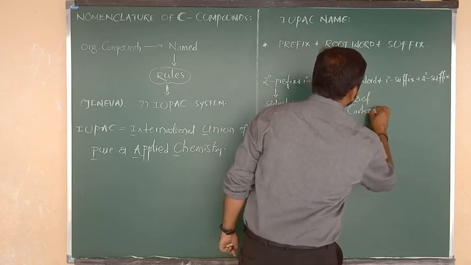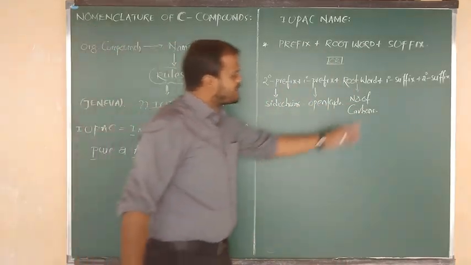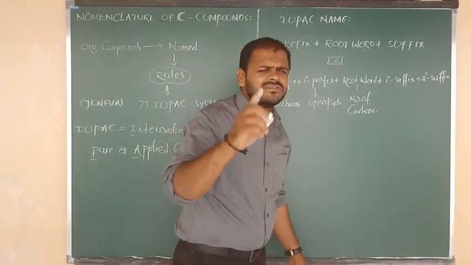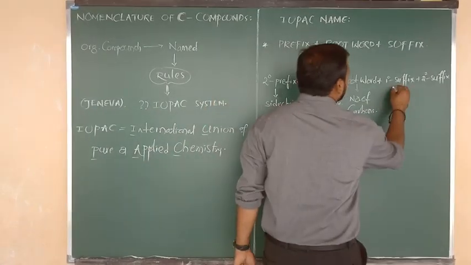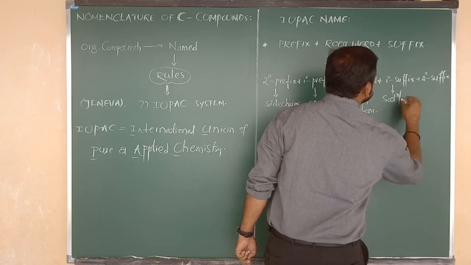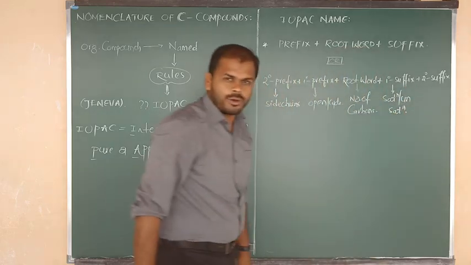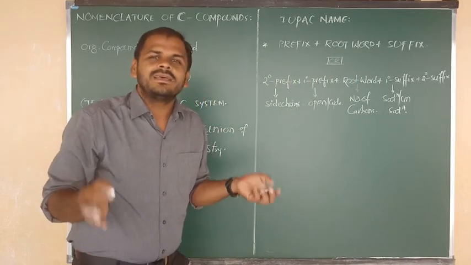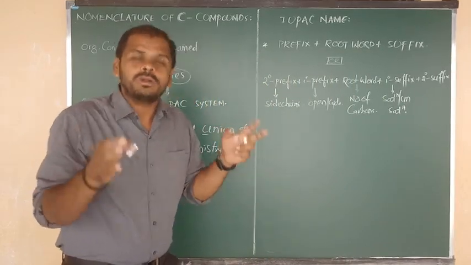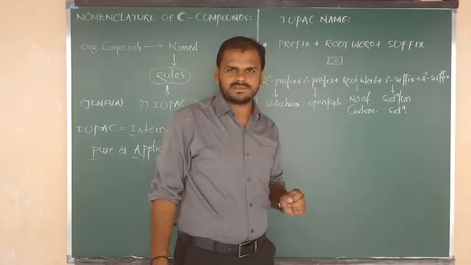All of you, my dear students, be careful. This is very important for you. And after that, primary suffix. This is very easy for you. In the primary suffix, we have to give the information about saturation or unsaturation. Saturation or unsaturation means either single bond or double bond or triple bond. Such information we have to write in the primary suffix.